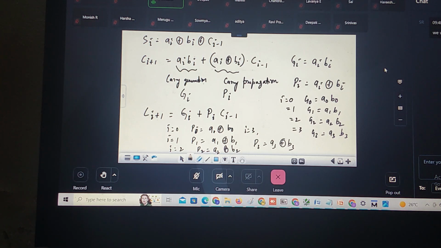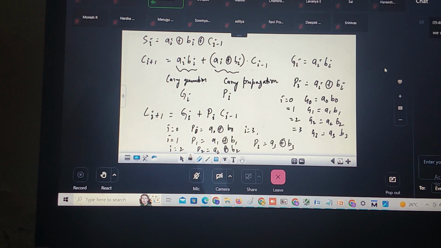It reduces the delay. But again, there are some limitations in the carry look ahead adder. Don't think that this is also perfect. As we reduce the delay, there are a few other disadvantages. Let me mention what the disadvantages are. Okay. Now these are G0, G1, G2, G3.